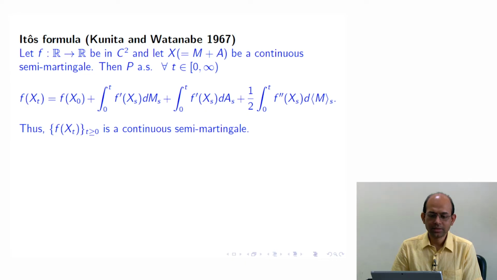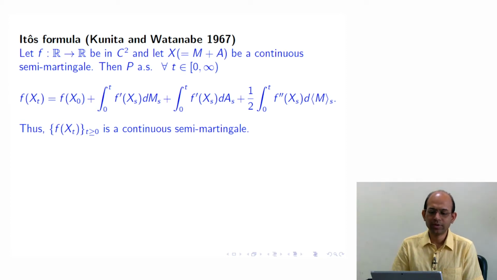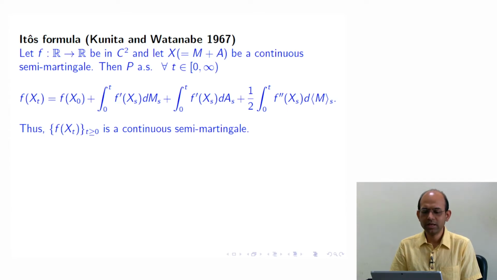And then the function f of x t is equal to f of x0 plus the integration 0 to t of the derivative of f of xs dms, plus the integration 0 to t of the derivative of f of xs das, plus half of the integration 0 to t of the double derivative of f evaluated at xs, with respect to the quadratic variation of m.